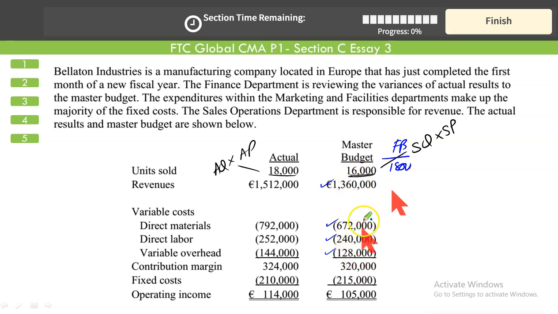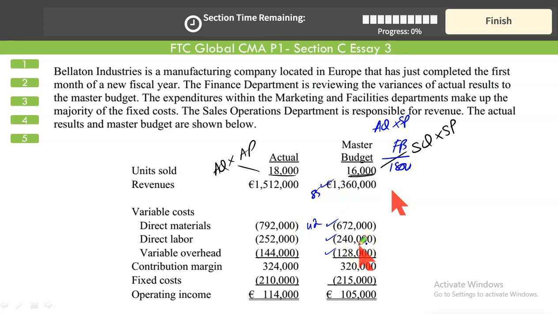Every item will be given standard because we need the standard price, because the flex budget is created out of actual quantity, which is 18,000, multiplied by the standard price for your revenue, for your material, labor, and all. Let us calculate this. 1,360,000 divided by 16,000 units, it means our standard selling price was 85. 672,000 material was to be spent on 16,000 units. It means our standard material price was 42.